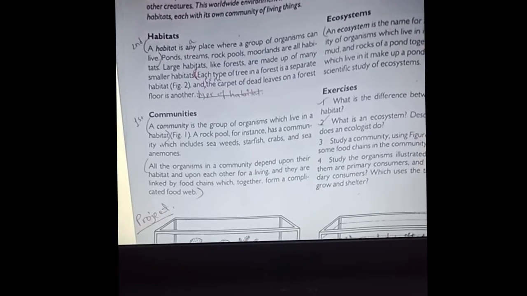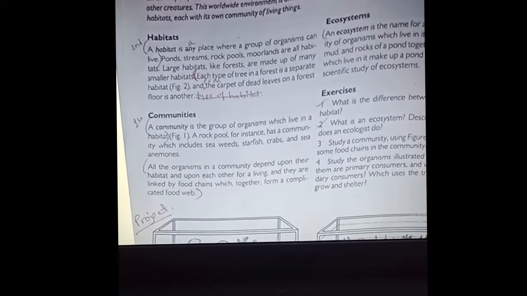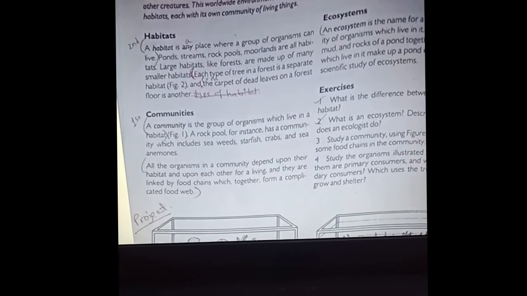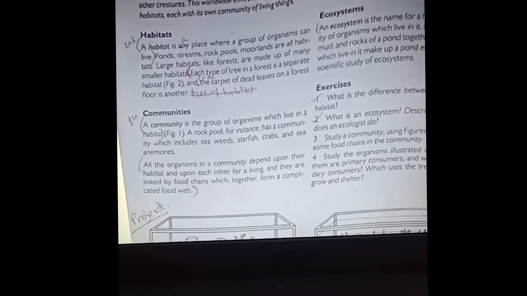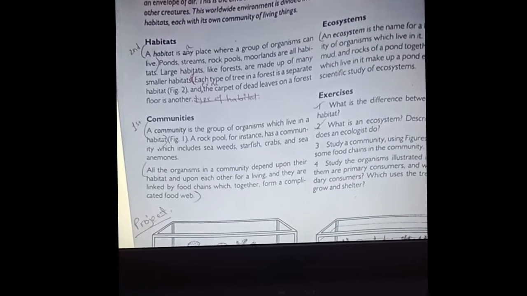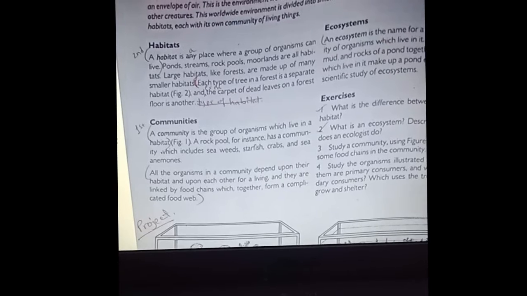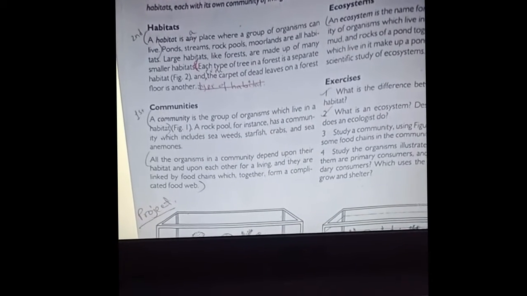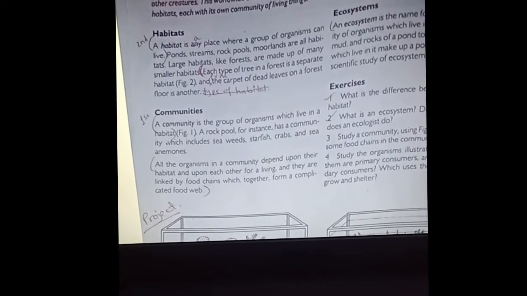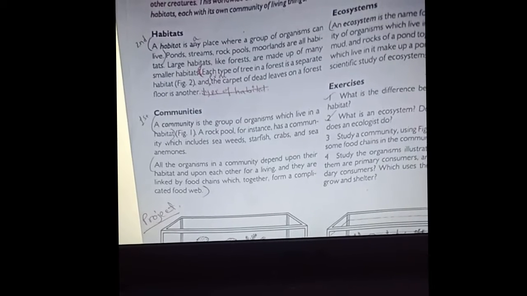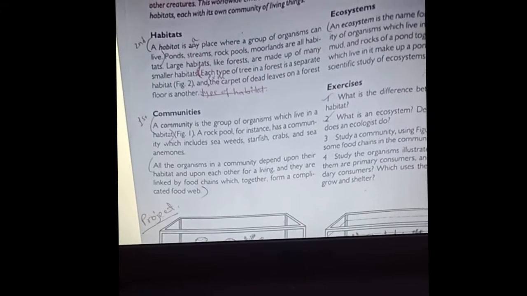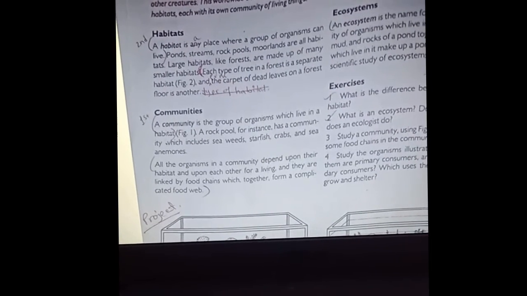So all these organisms in the community depend upon one another. We all live in a habitat. We all need everyone's help because we all are dependent on each other. We need to complete our food chain. We need to complete our food web. So we all need each other's help.